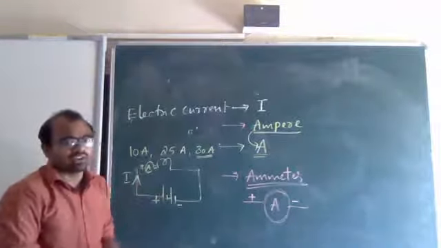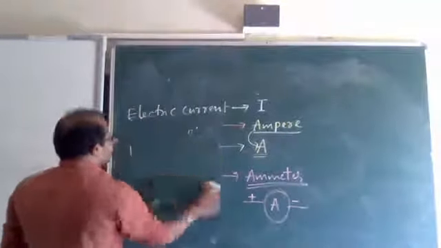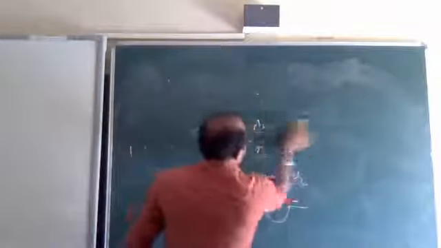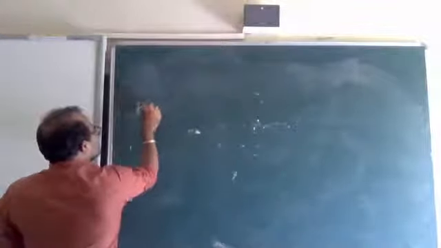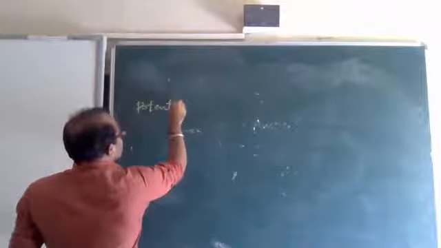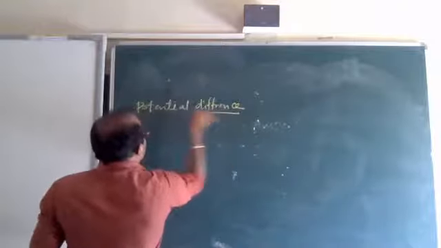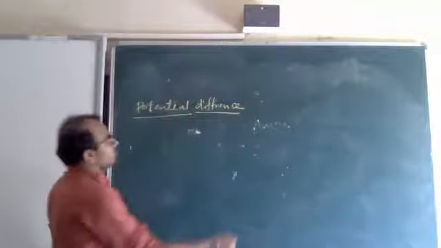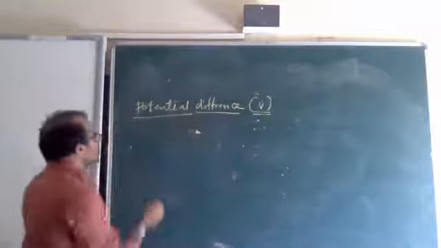Understand that these are the questions that will come regarding electric current and charge. Next, after this, potential difference. What is potential difference? I have already explained potential difference, I am just revising. Potential difference is the difference between the potentials, measured in volt.